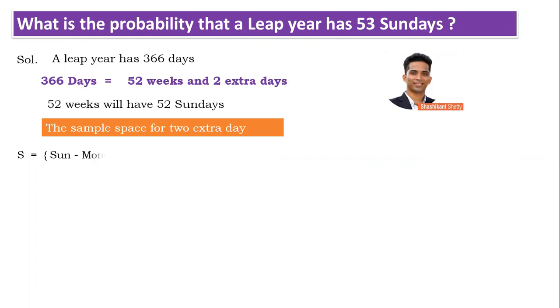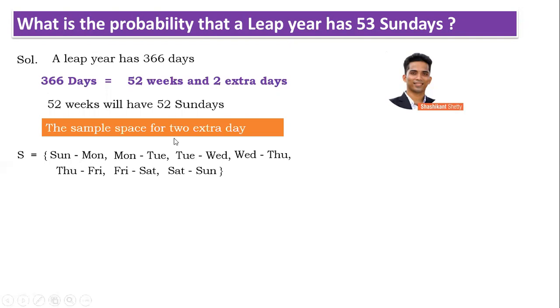So let us write the sample space. Since there are 2 extra days, there will be 2 observations. In the previous sum, there was 1 extra day, so there was 1 observation. Here the remaining 2 days could be Sunday-Monday, Monday-Tuesday, Tuesday-Wednesday, Wednesday-Thursday, Thursday-Friday, Friday-Saturday, and Saturday-Sunday. I have taken only consecutive days. I have not taken Sunday-Tuesday or Sunday-Wednesday, because the 2 extra days will be consecutive, and it cannot be any other than these possibilities. So n of S would be 7.